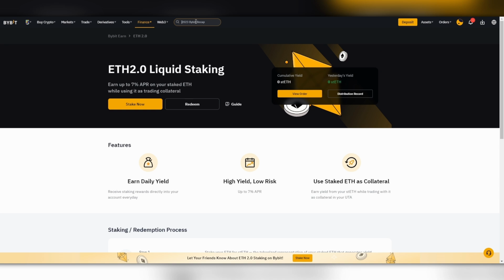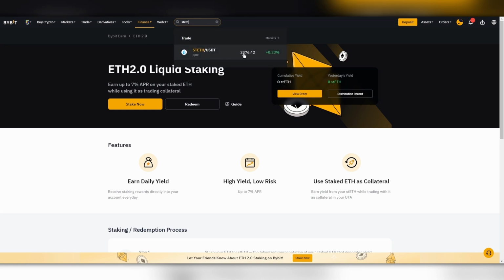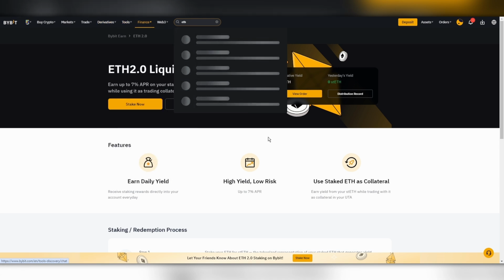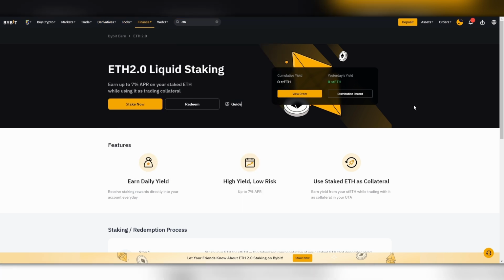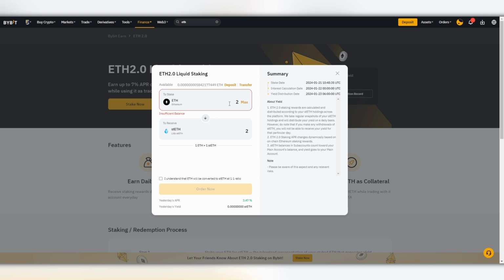Or you can sell staked Ether directly on the exchange. You can type it in the search. You see that it is on the spot. The price of staked Ethereum is $2,476 right now, and regular Ethereum should be the same. You see, a $1 difference literally. So what you do here, if you have Ethereum, you click on Stake Now. Enter the amount of Ethereum that you have. It's 1-to-1, you see, it changes to staked Ethereum. You agree to the terms and conditions, click Order Now, done.